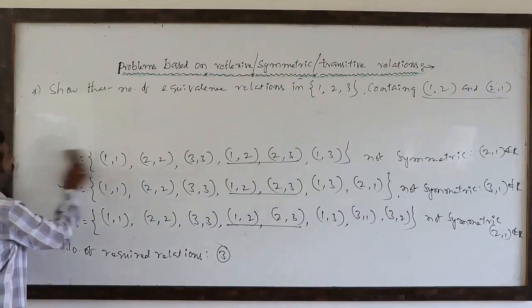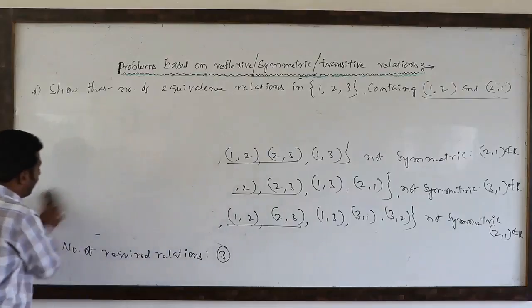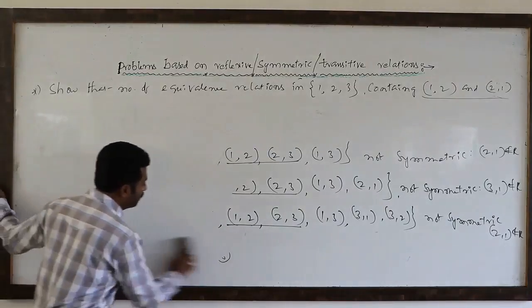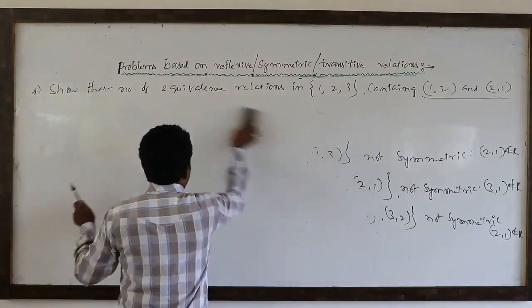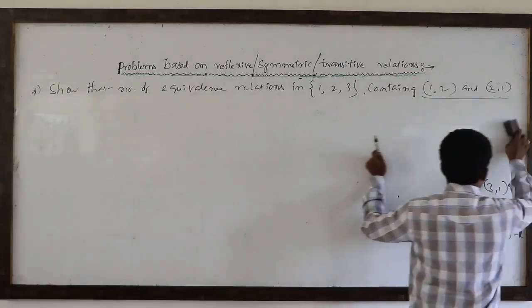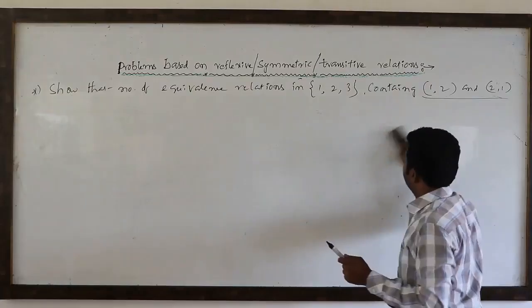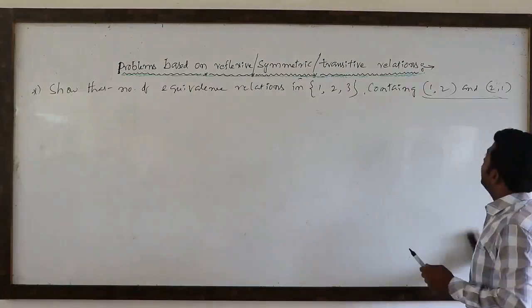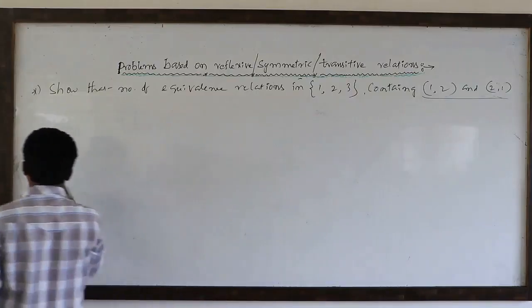Number of equivalence relations: if A contains 3 elements, a maximum of 5 equivalence relations can be formed without any condition. So one condition is there. What is the condition? That relation must compulsorily contain (1, 2) and (2, 1).